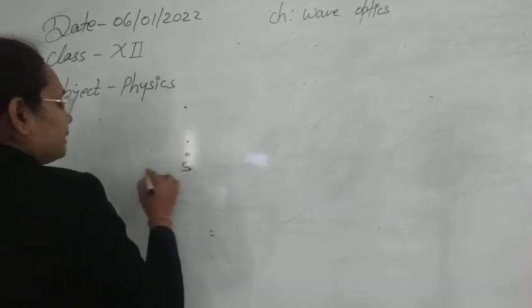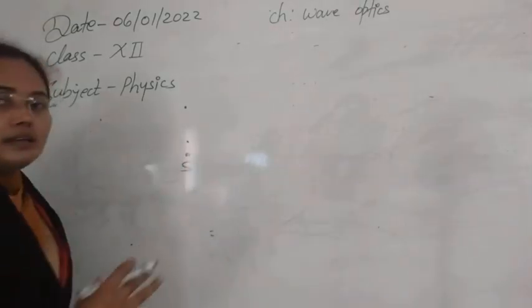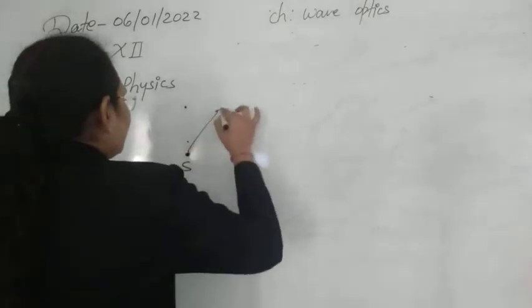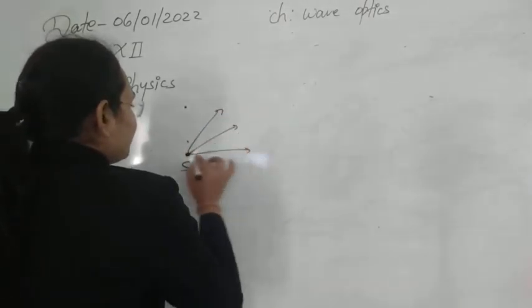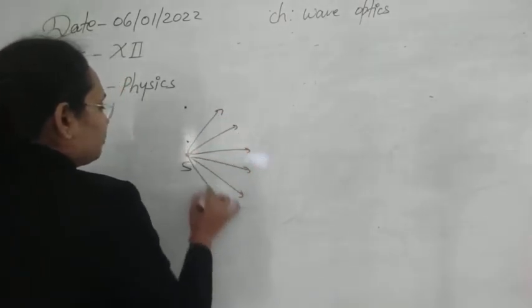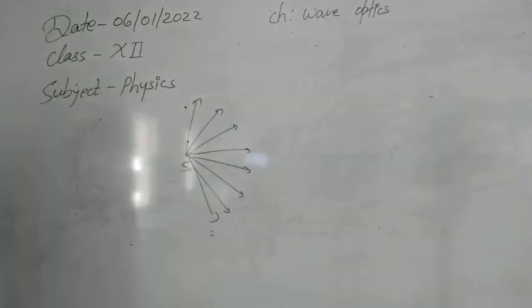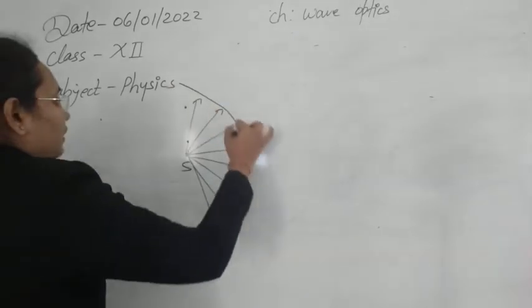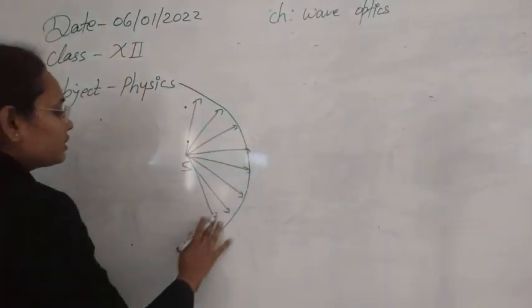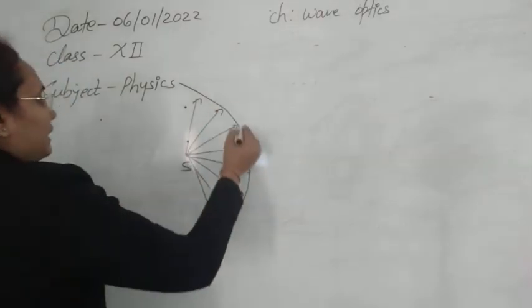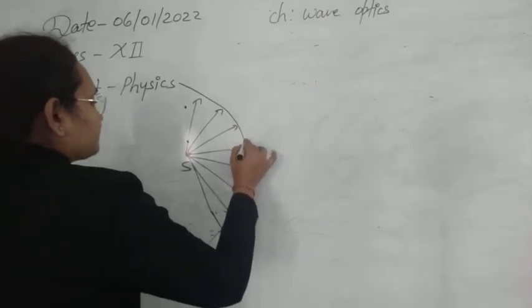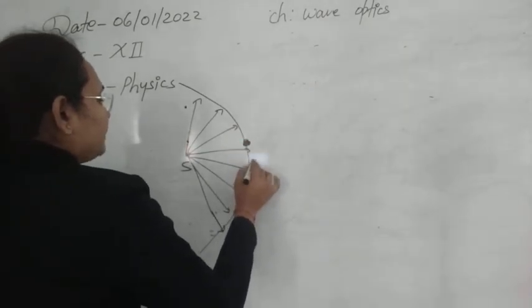This is our primary source through which light is incident. Now what we will do, we can use the concept of the division of wavefronts here to make the two light sources coherent. So I have told you already how to make the light sources coherent by using a single source, and that method is called the division of amplitude method.